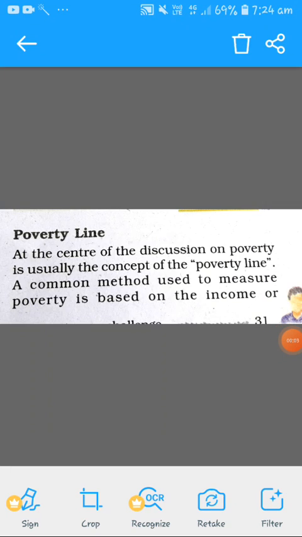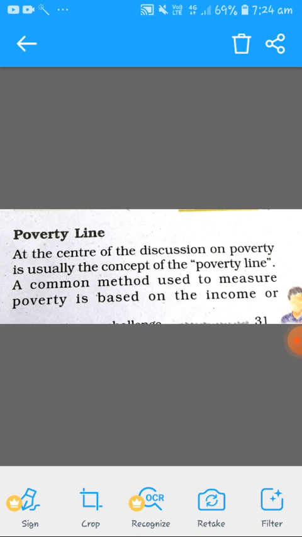Hello. In the last class, we have seen what poverty is all about, which group of people are more vulnerable, and how social scientists have defined poverty. We have seen vulnerability, we have seen exclusion. Okay. So, today we are going to see about the poverty line.